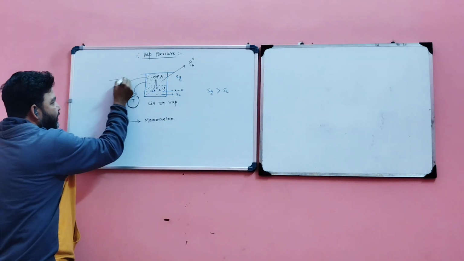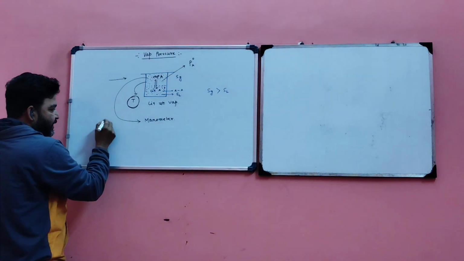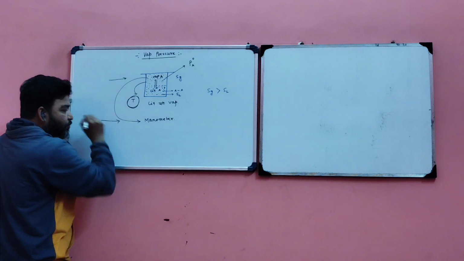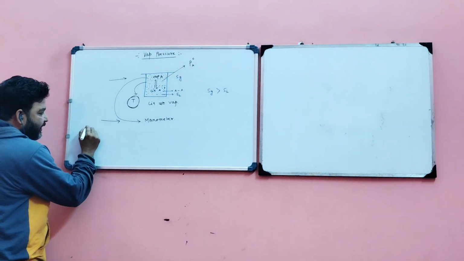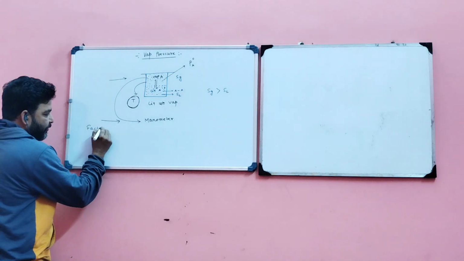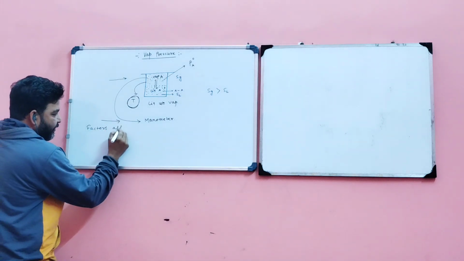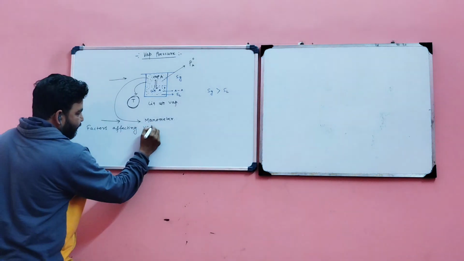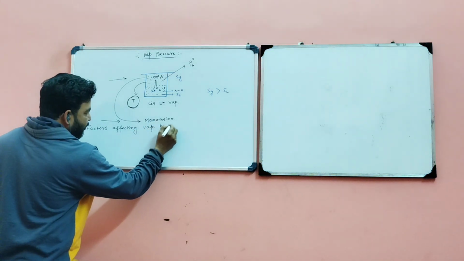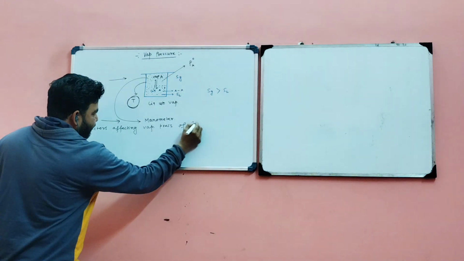So first, the definition of vapor pressure. Second, the instrument used to measure the vapor pressure. Right now, the factors affecting vapor pressure of a liquid.